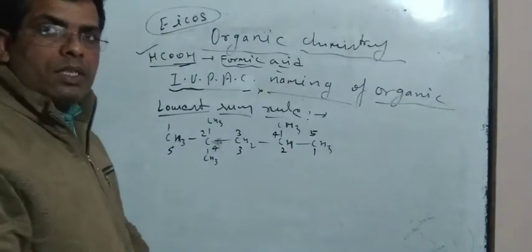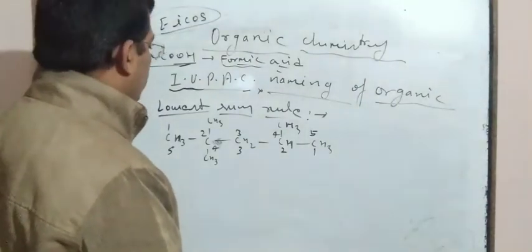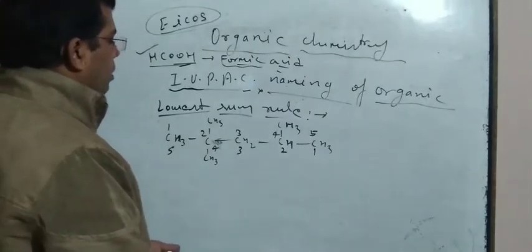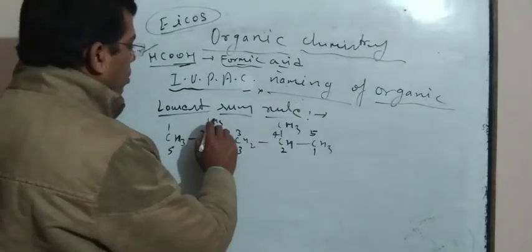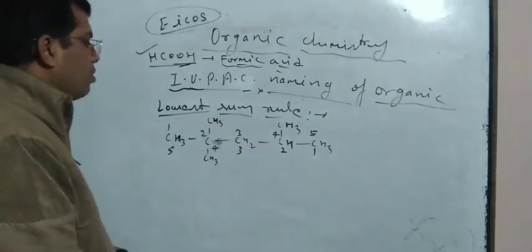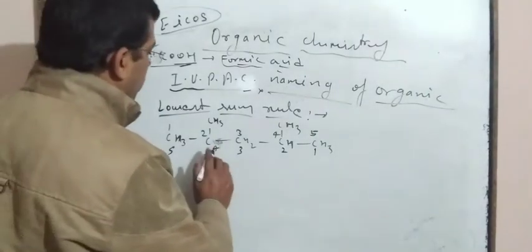So which one is the right manner for counting? We have to choose the lowest sum rule, and locate the position of substituents, which are added like this.